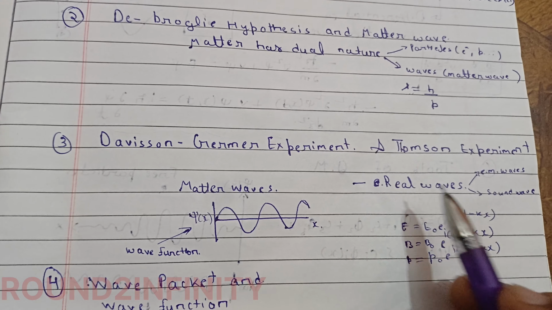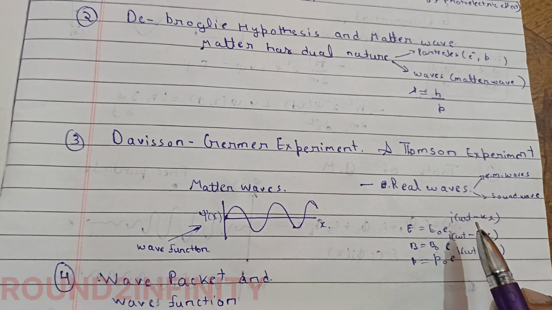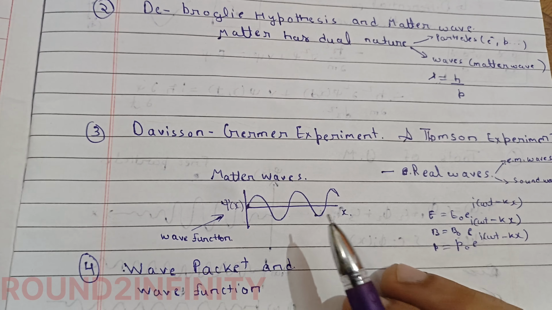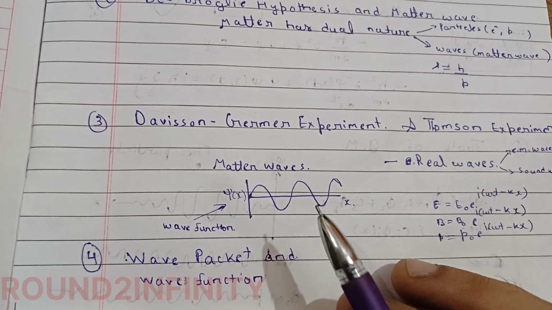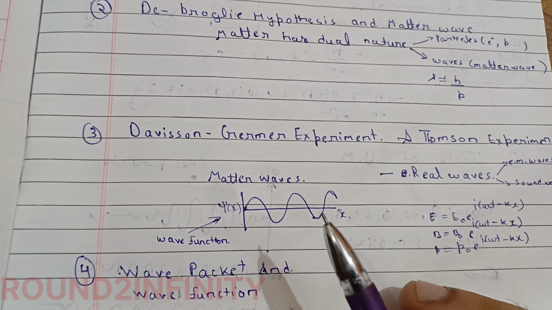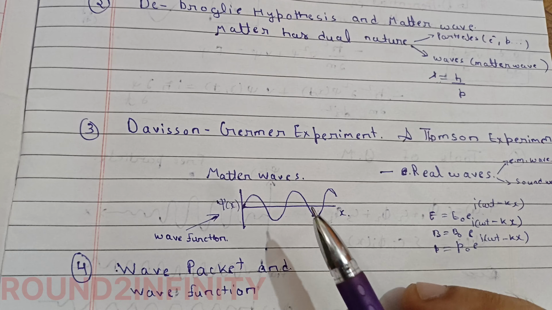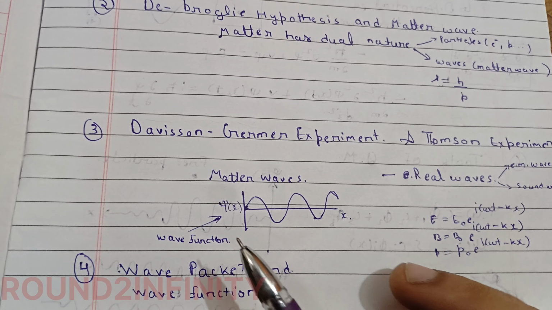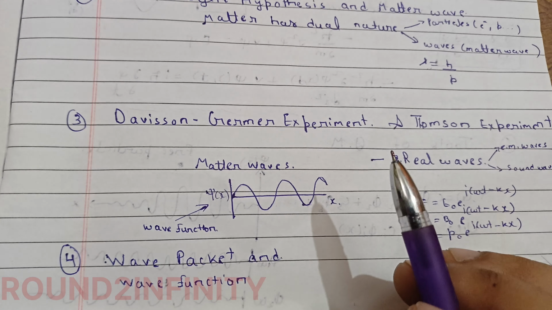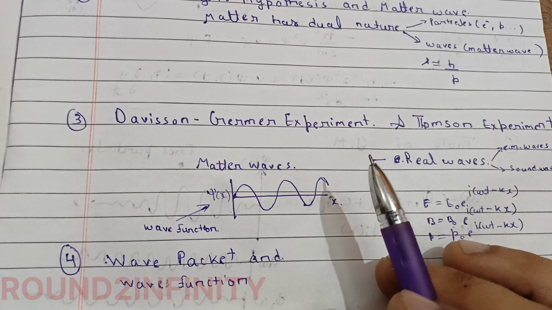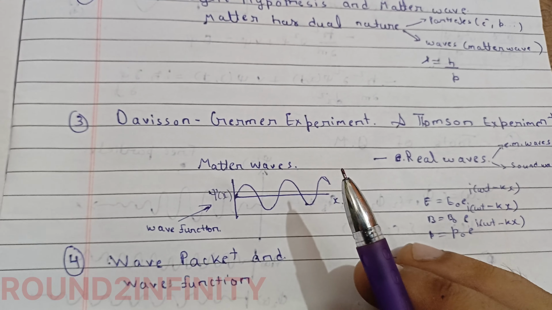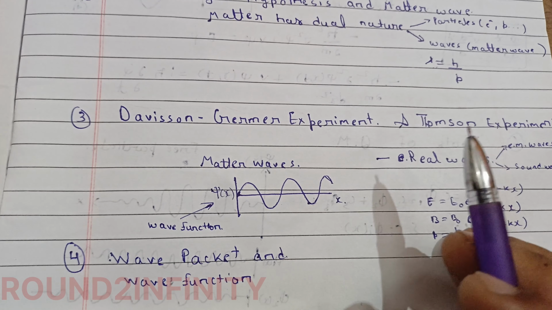So we can represent these real waves in this form, where something is oscillating. But if we are talking about matter waves, we are saying that every particle has these matter waves. So what is oscillating in these waves? This is actually not known till date by anyone; nobody knows what is oscillating in matter waves. We will understand the mathematical forms, and we will go more into the mathematics of quantum mechanics, because that is helpful, and we will study all the things which are helpful in the real world.